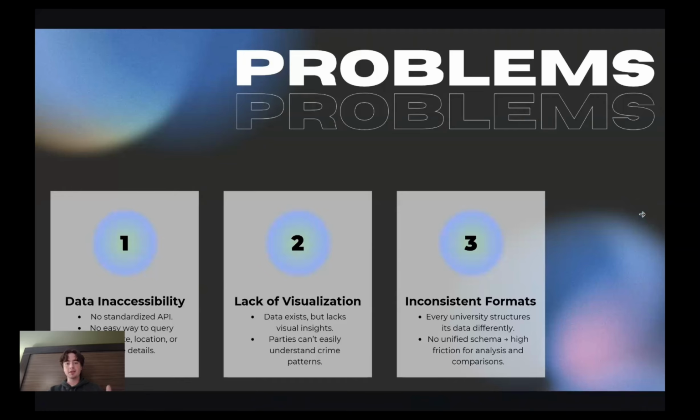And what do we mean by that? Well, this data is inaccessible, there's a lack of visualization for it, and it is in an inconsistent format across different universities, making it hard to conduct any sort of analysis on it.